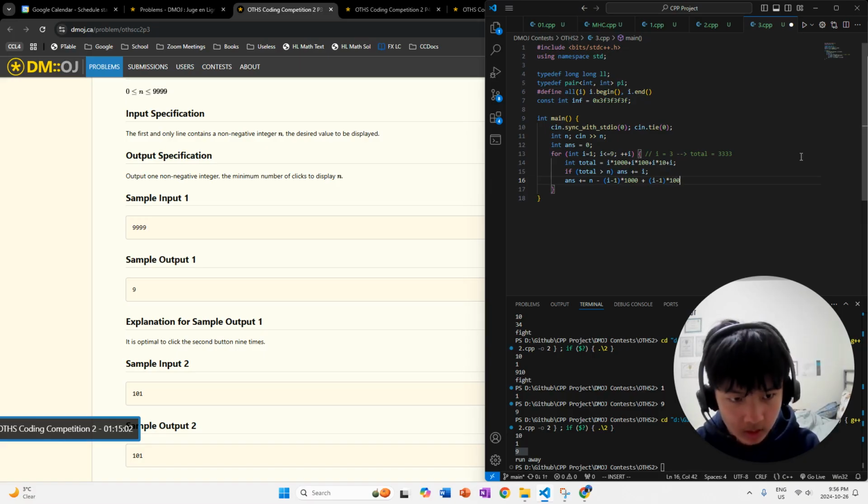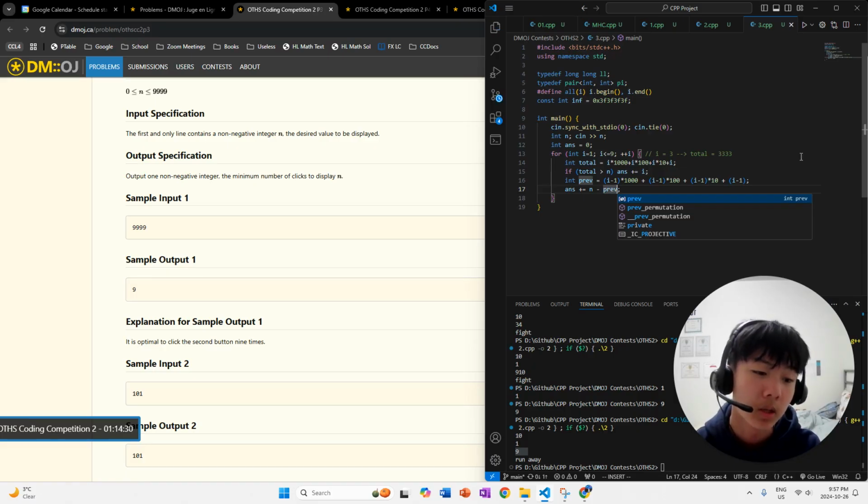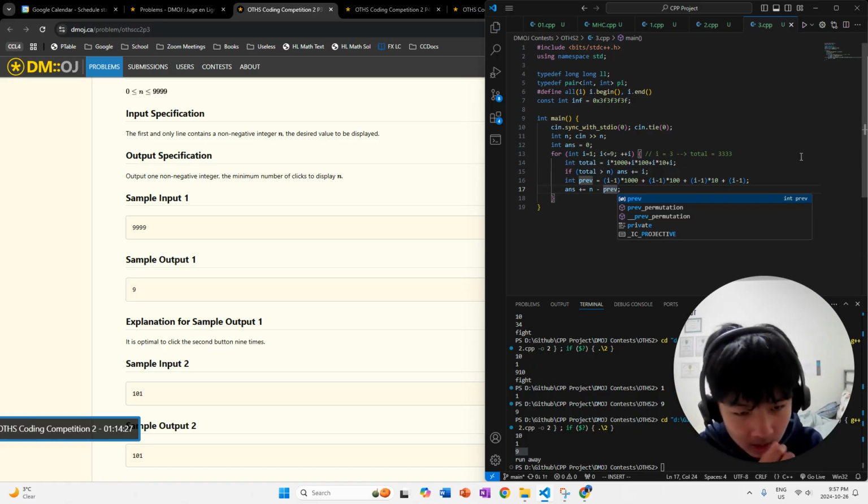So the previous one is going to be i minus 1 times these place values. So we're going to have this previous value. Actually, let me just copy this. I'm going to press V so I can select this. I'm in visual mode. Delete that. Int previous is equal to this thing.